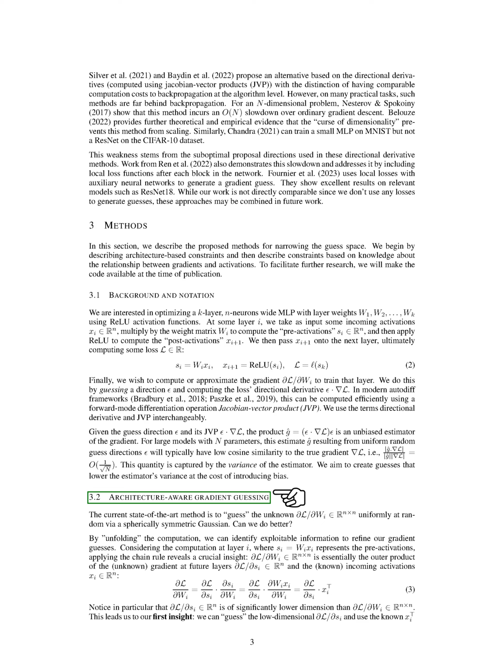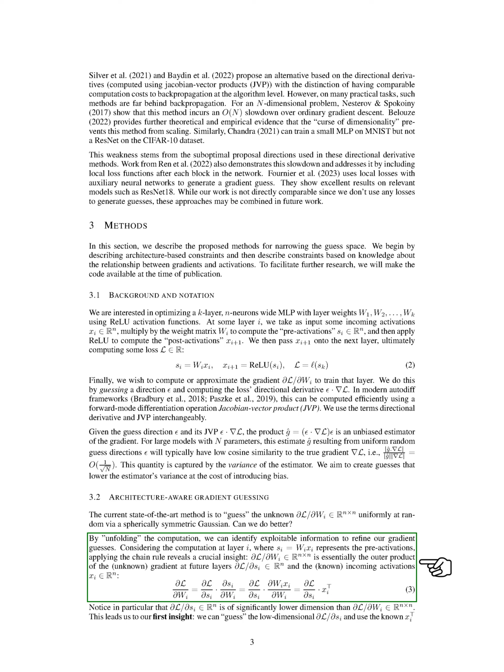By unfolding the computation, we can identify exploitable information to refine our gradient guesses. Considering the computation at layer i, where S_i equals W_i X_i represents the pre-activations, applying the chain rule reveals a crucial insight. ∂L/∂W_i is essentially the outer product of the unknown gradient at future layers, ∂L/∂S_i, and the known incoming activations X_i. Notice in particular that ∂L/∂S_i is of significantly lower dimension than ∂L/∂W_i.